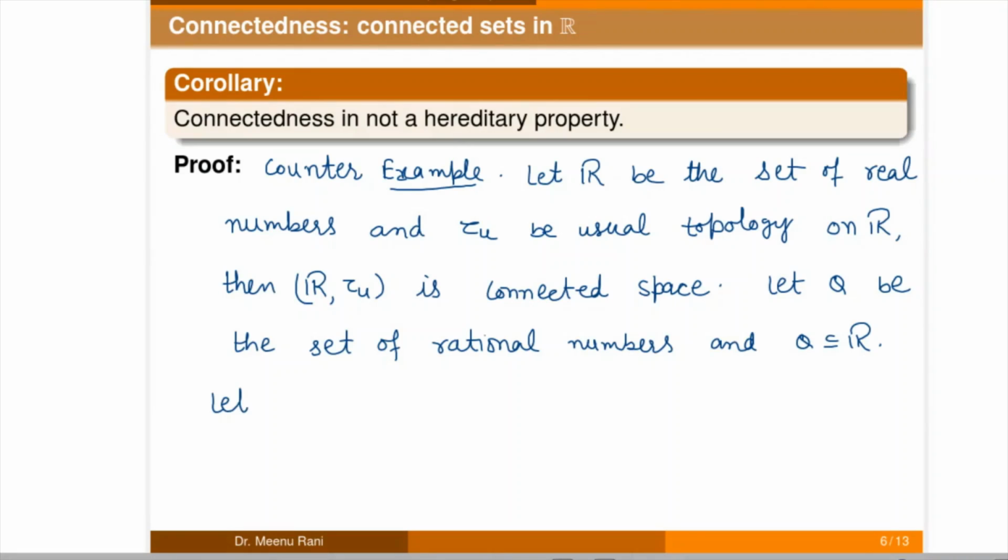So if we take any real number r such that r does not belong to Q, so it means r is an irrational number.